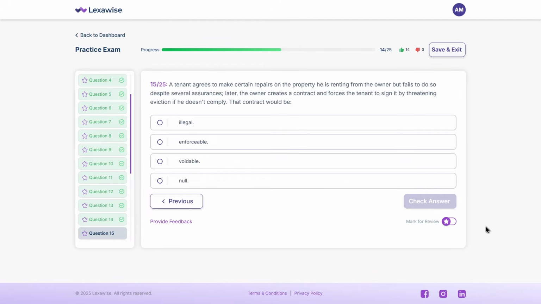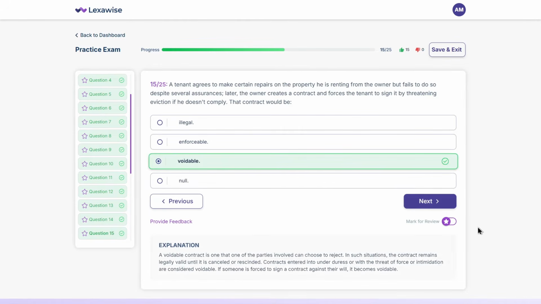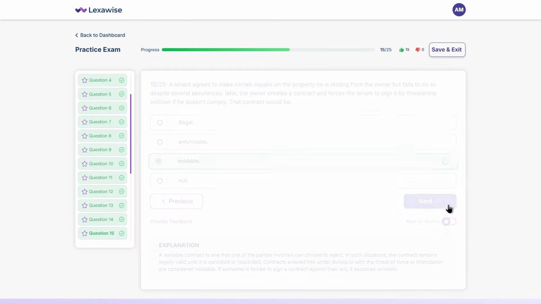The correct answer is C. Voidable. Contracts entered into under duress or with the threat of force or intimidation are considered voidable. If someone is forced to sign a contract against their will, it becomes voidable, so the parties can choose to reject it. Let's keep going.